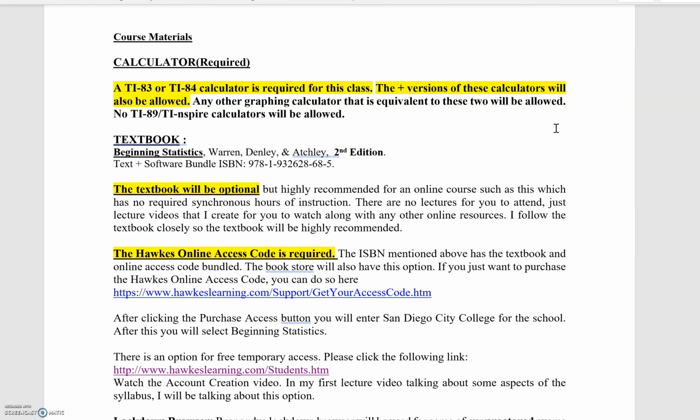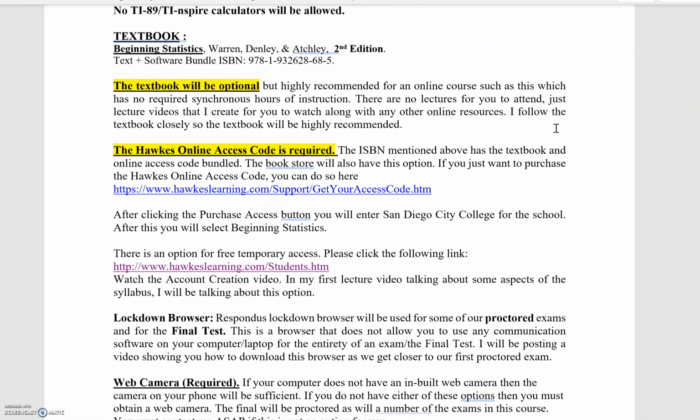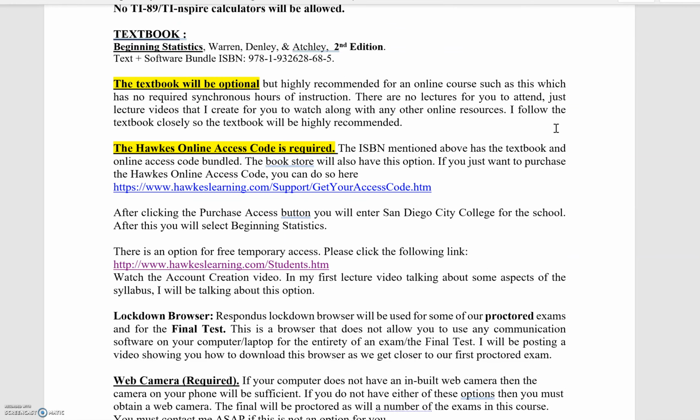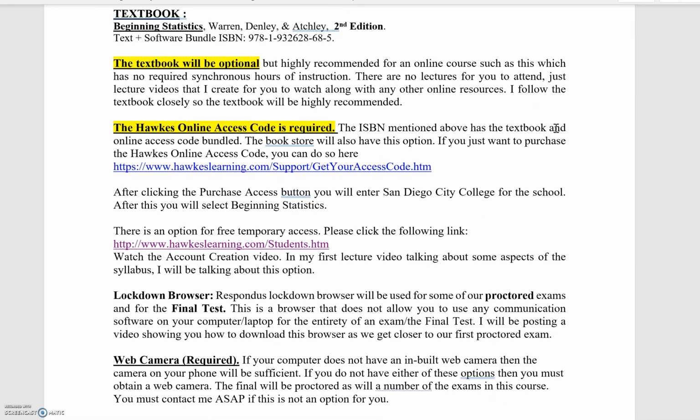In the course materials section, I have the textbook listed. Now, the textbook is optional. The Hawks Online Access Code is not optional. This is required. So the ISBN mentioned above has the textbook and online access code bundled. The bookstore will also have this option. If you just want to purchase a Hawks Online Access Code, you can do so by clicking on this link.